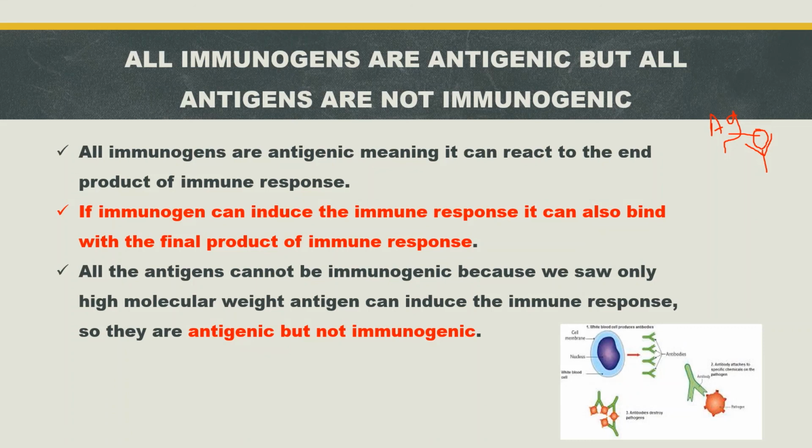Immunogens are able to induce an immune response and to bind with its final product, but antigens can only bind with the final product. So all immunogens are antigenic, but all antigens are not immunogenic.